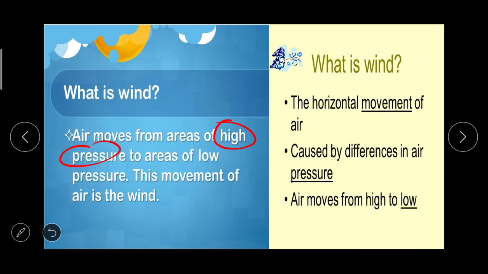Whenever air moves from high pressure to areas of low pressure, there is movement in the air, and this movement is called the wind. The horizontal movement of air caused by differences in air pressure. So air moves from high to low.